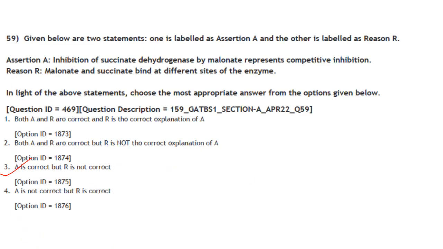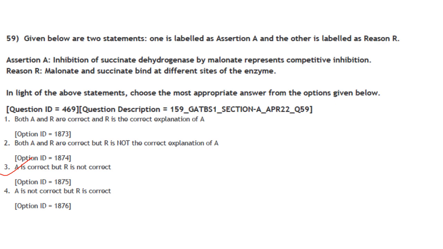Then next one. Given below are two statements. One is labeled as assertion A and the other is labeled as reason R. In the light of the above statement, choose the most appropriate answer from the options given below. So first one. In assertion, inhibition of succinate dehydrogenase by malonate represents competitive inhibition. That's correct. Malonate and succinate bind at different sites of the enzyme.